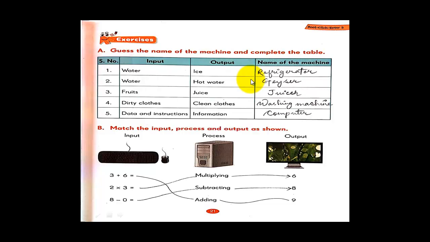Okay. Now let's see the exercises. The number 1 given here is water. The input given here is water, and the output given here is ice.